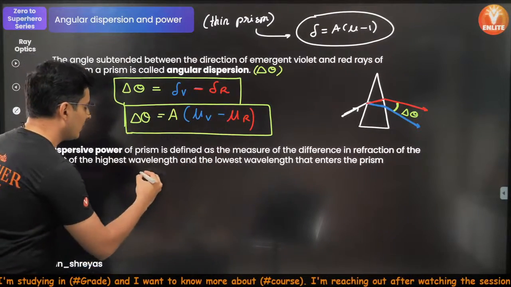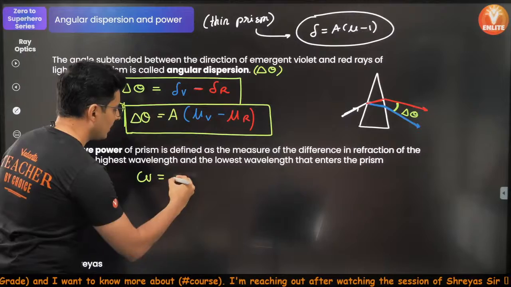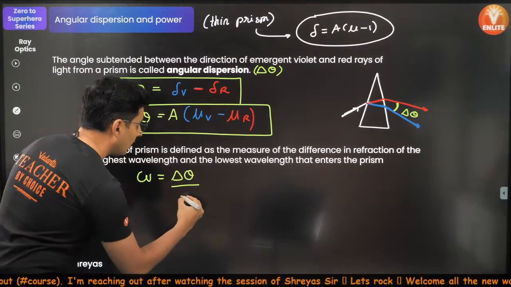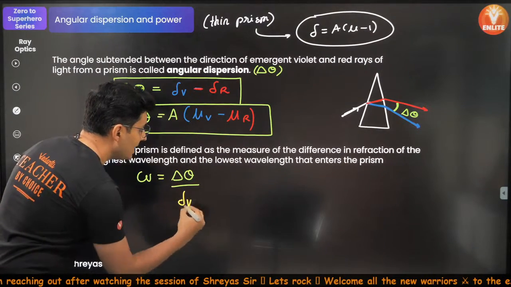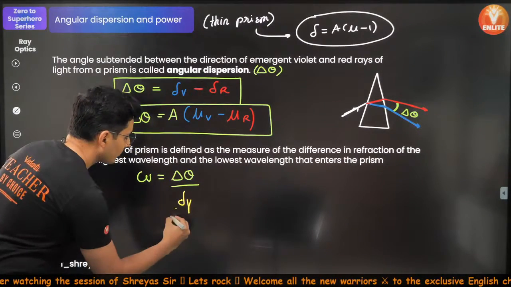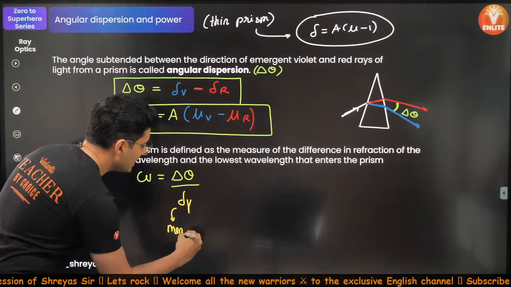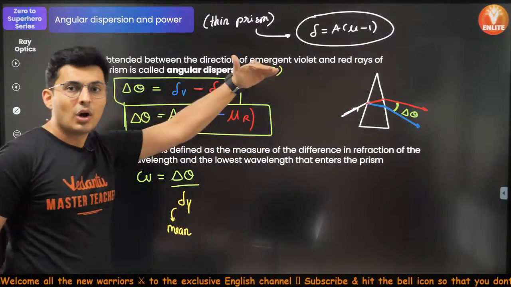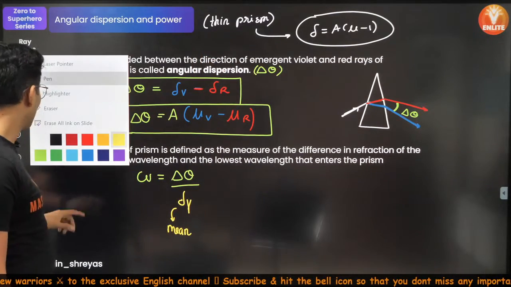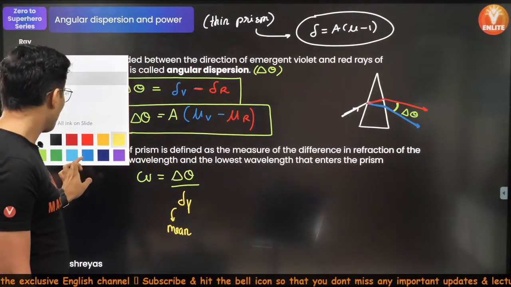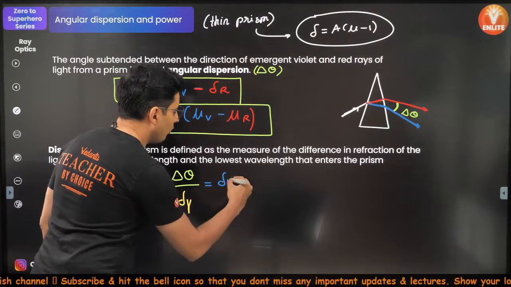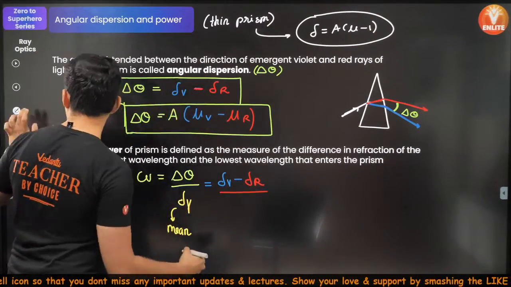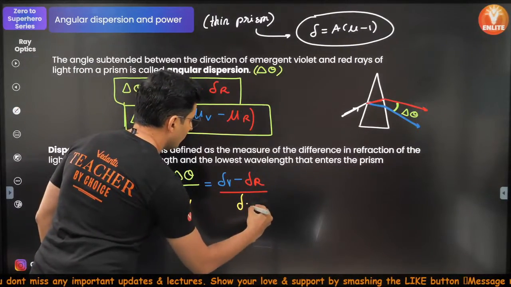The dispersive power, omega, is nothing but the angular dispersion upon the deviation of the mean color, or in this case yellow. Yellow is basically called the mean color. Mean means average, exactly the mid of the two extremes. So what you will get over here is delta of violet minus delta of red divided by the deviation of yellow color.